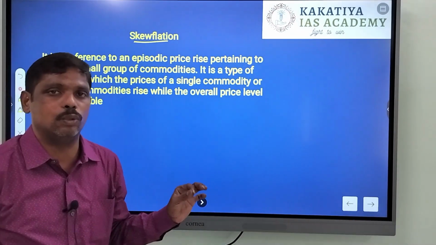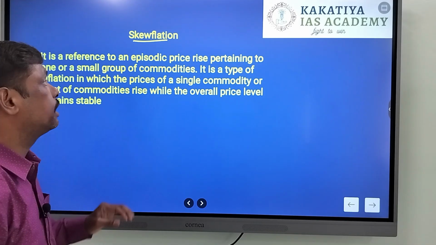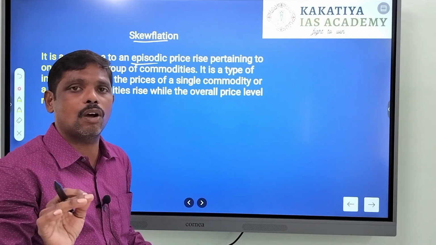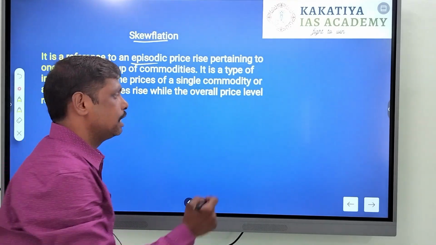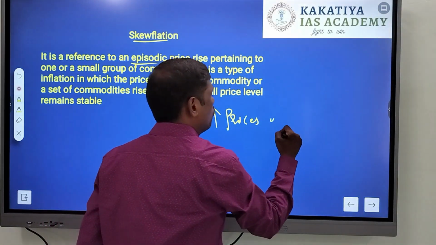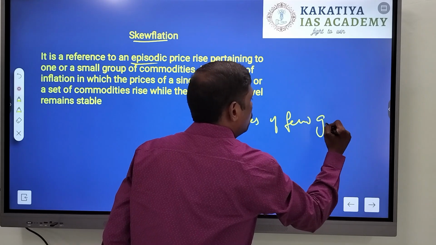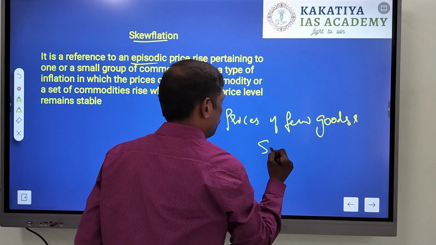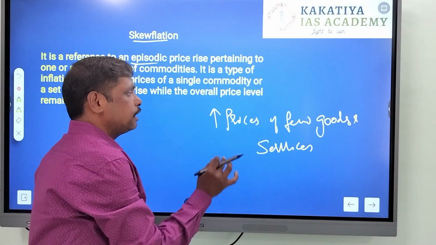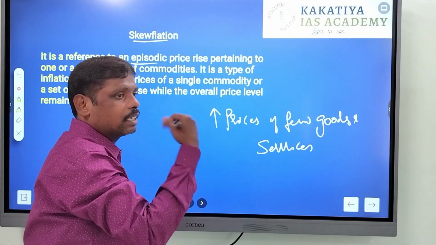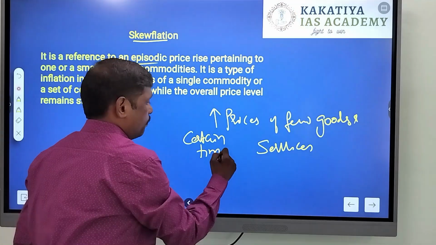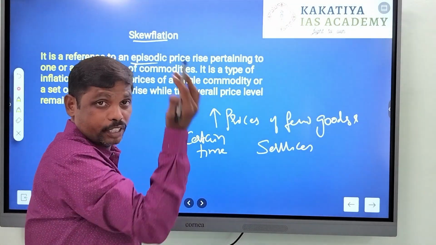Skewflation denotes an episodic rise in prices of few goods and services. Remember, it is a rise in prices of few goods and services. That means the price of few goods and services will rise for certain time, for some time, not a continuous increase.